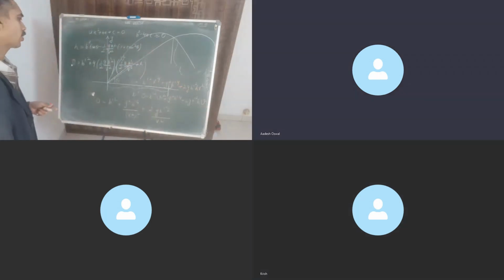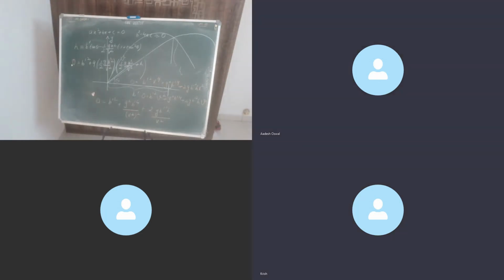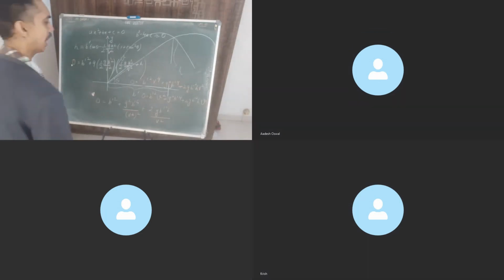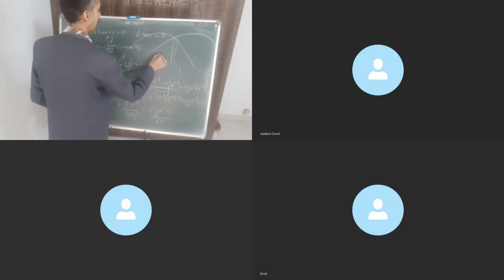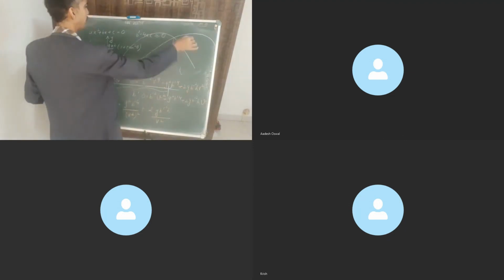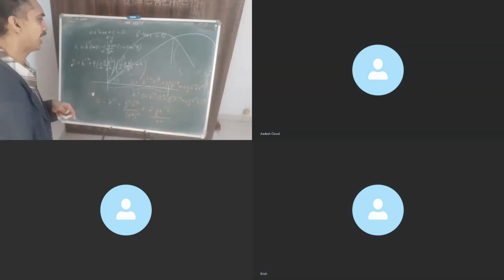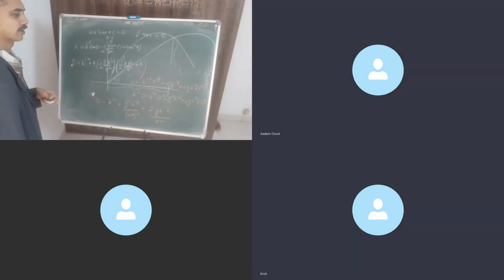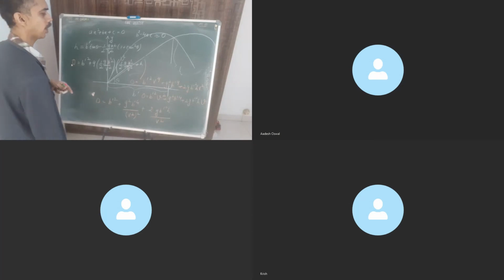This is a quadratic equation now. Quadratic equation as well. For curly v to be real, b square minus 4ac should be greater than or equal to 0. Correct here? Yes, sir. So we get from here what we desire.